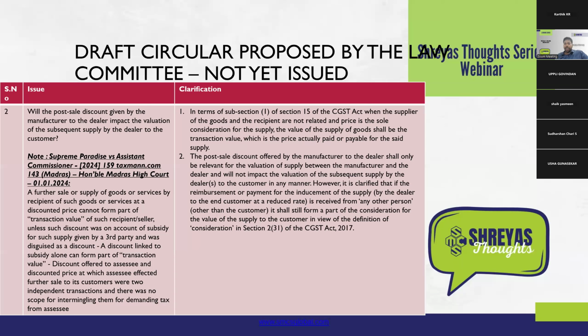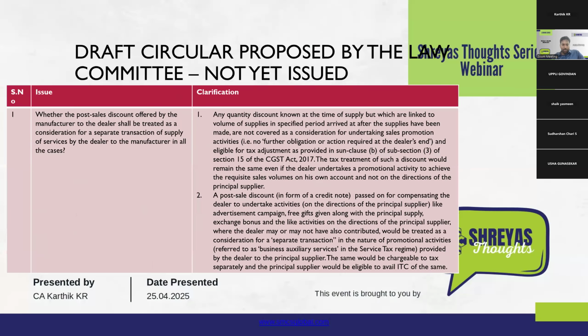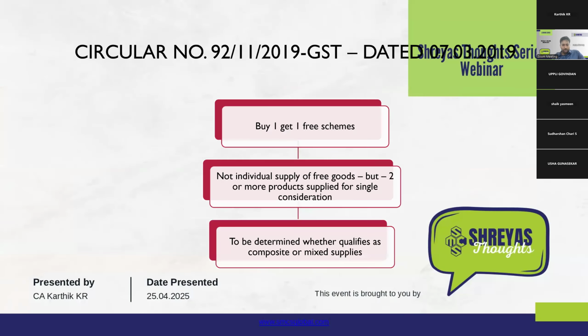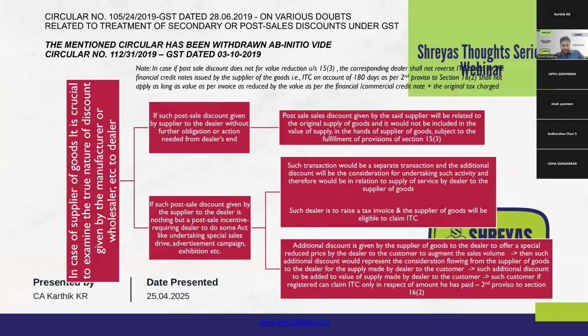So in such case, in the hands of the recipient, whether the ITC reversal under section 16, read with rule 36, which speaks about the 180 days payment condition, will be triggered. That point was actually addressed in the circular that was withdrawn. I will show you the circular that is withdrawn. It was broadly addressed, where it is mentioned in this note.